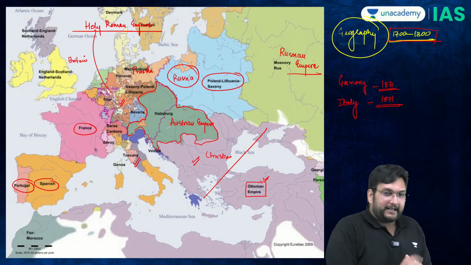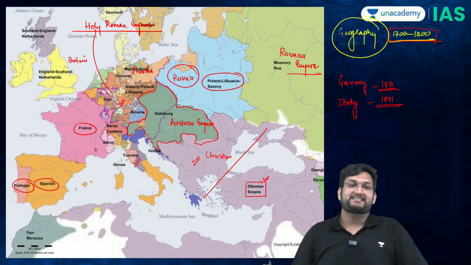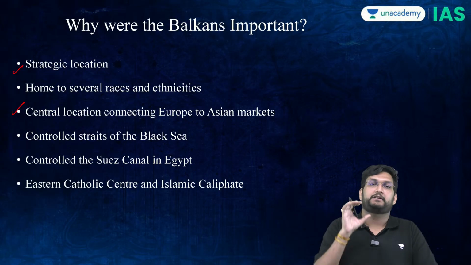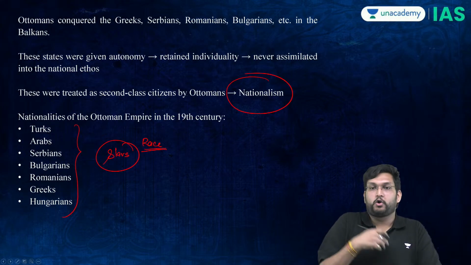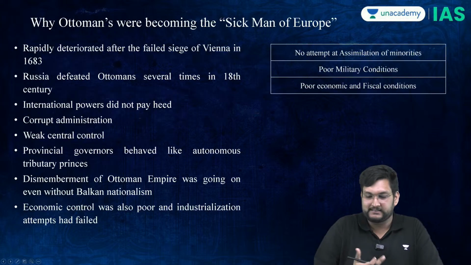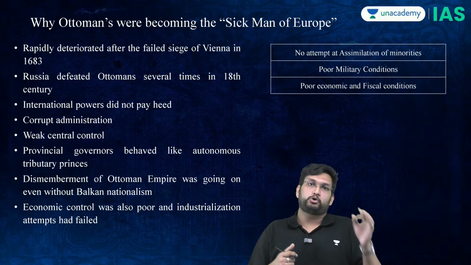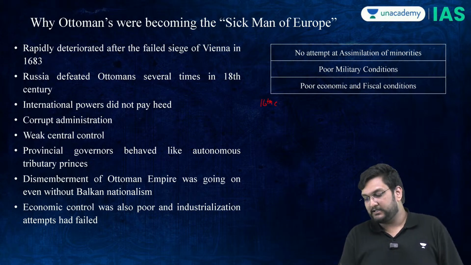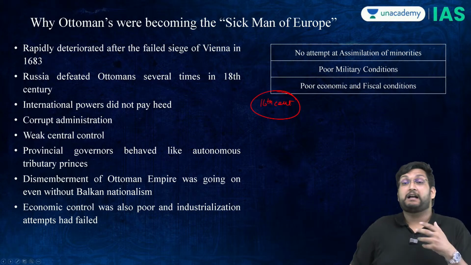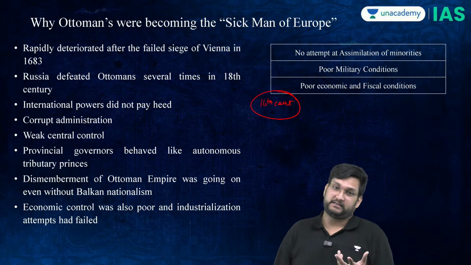Perfect. Now, the problem starts to rise after the Ottomans start to become weak. Though they have not allowed nationalism to rise, once the Ottomans start to decline, and the decline starts from the 16th century onwards and becomes extremely pronounced in the 17th century.